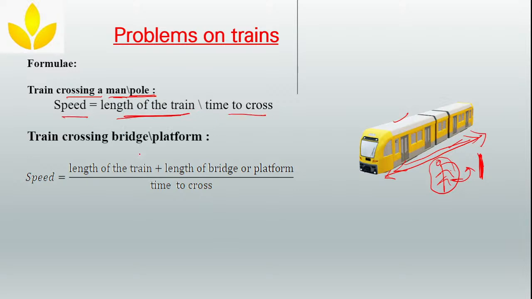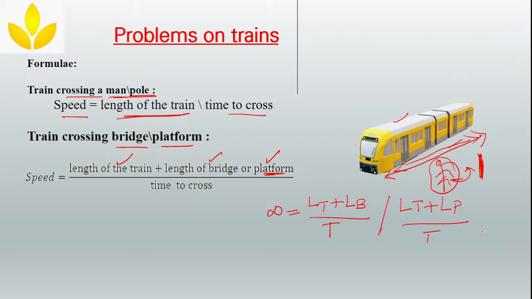With that you will get the speed. Suppose the train is crossing any bridge or any platform, in that case alone, you will take the distance as the length of the train plus the length of the bridge, if the bridge length is given. If the problem has a platform, then the platform length will be considered. So length of the train plus length of the bridge, if a bridge is given, divided by time taken. Or if it is a platform, then it will be length of the train plus length of the platform divided by time taken.